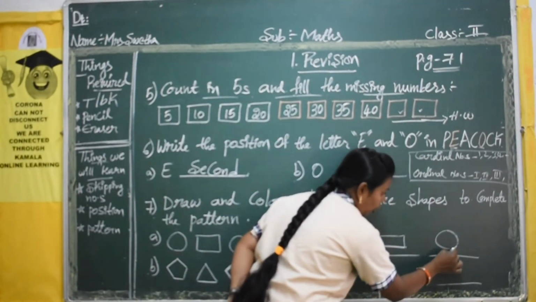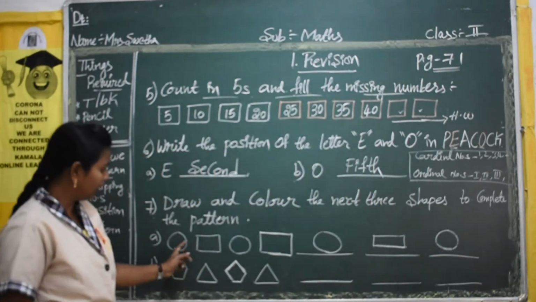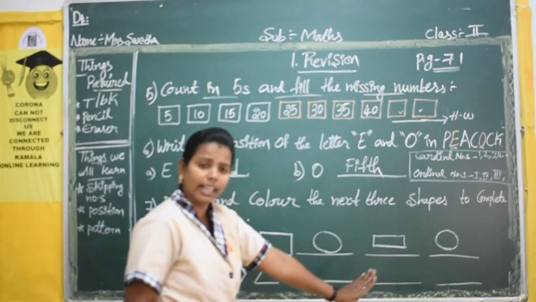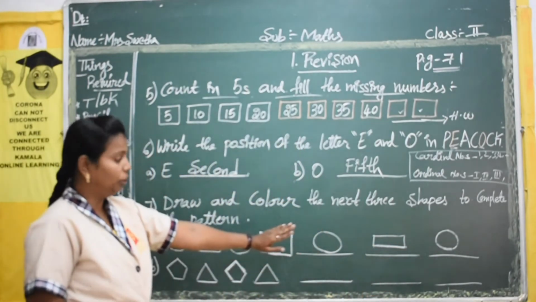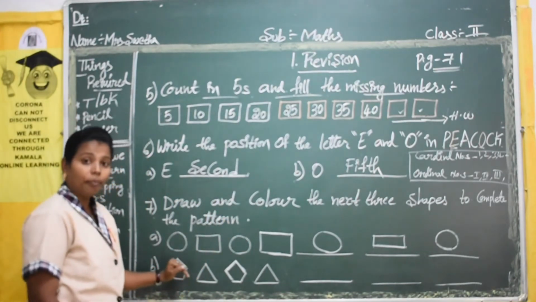So it will go on repeating like this only. Okay, see: circle, rectangle, circle, rectangle, circle, rectangle, circle. So only 3 places they asked. So you have to draw only 3 places, enough. Okay, see the next one here.